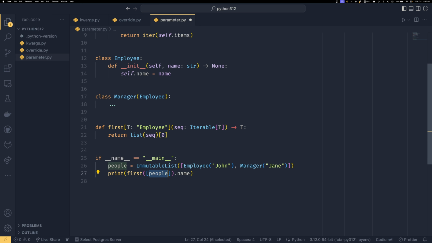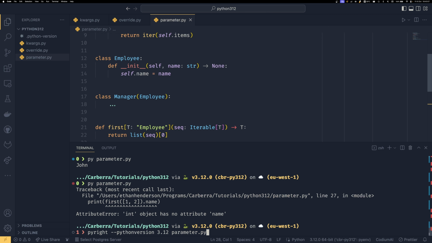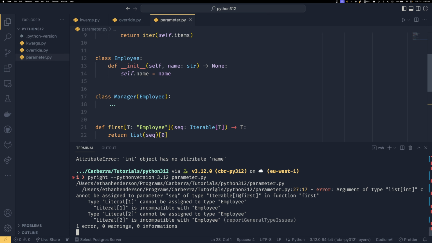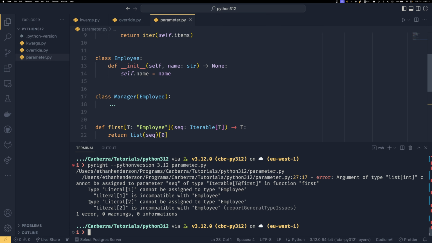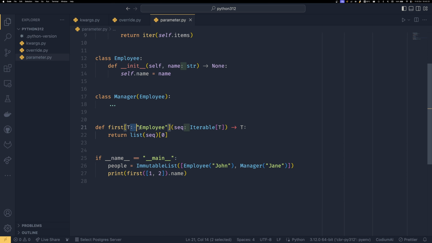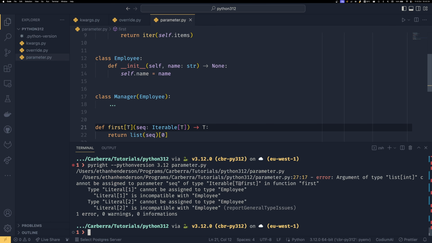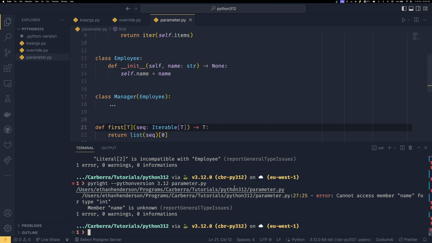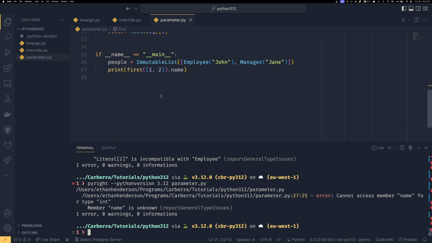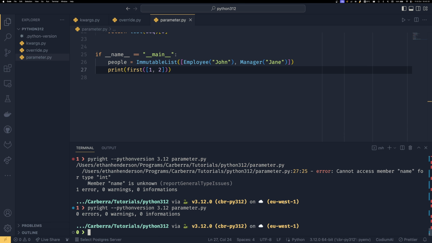And if we did say first of 1 or 2, whoops, just ignore that runtime error. Then we get another typing error with exactly the same stuff as before, saying that literal 1 isn't employee and literal 2 isn't employee because the type is bound to this. If we were to do this, then we get no errors at all, or we would, because we still have this name. But if we were to do this, we get no errors.